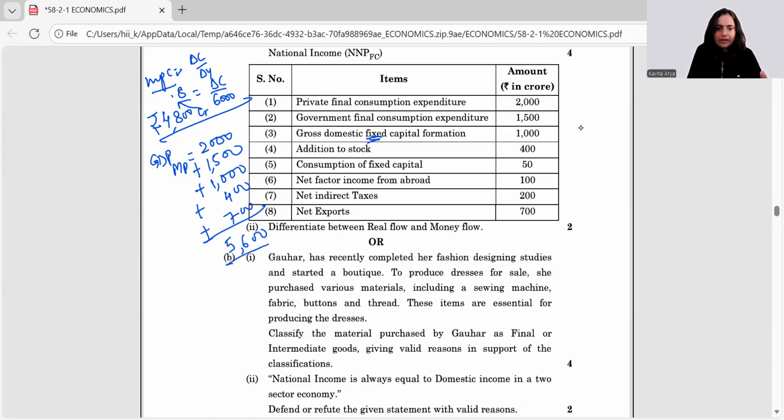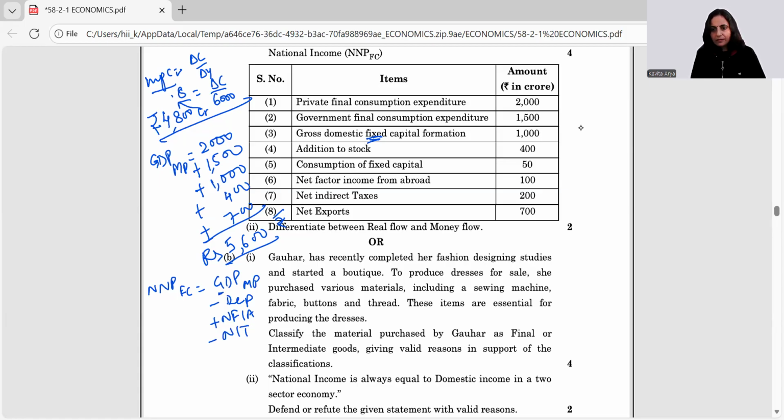And we are here having rupees 5,600 crores as GDP-MP. Let me check it once again. Yes. So now what is to be found? It is NNPFC from GDP-MP. How do we do it? Minus depreciation makes it N. Add NFIA makes this DN. And then minus NIT will make it FC.